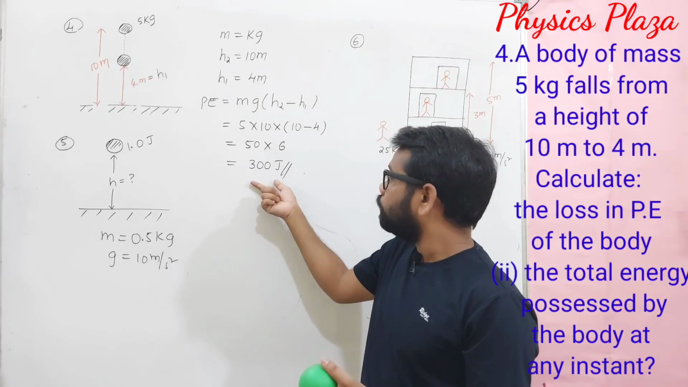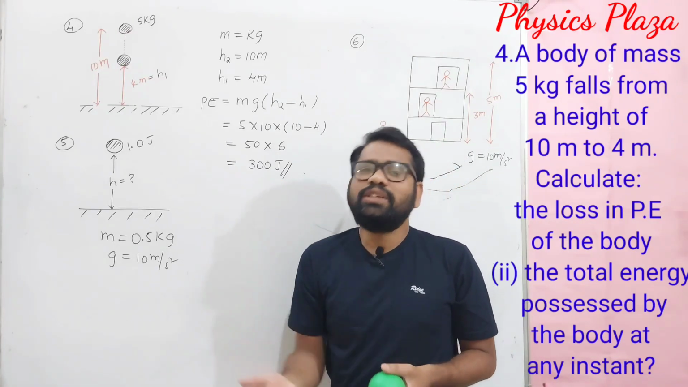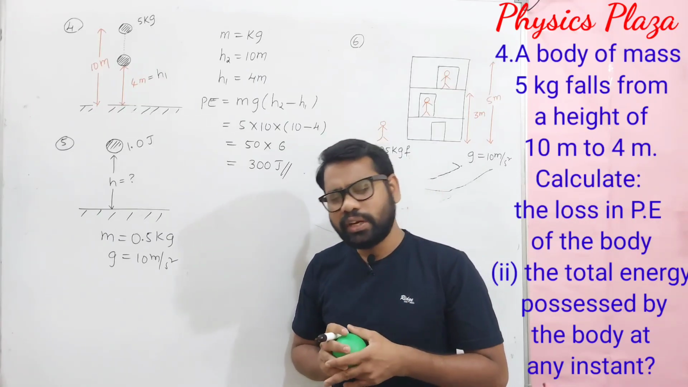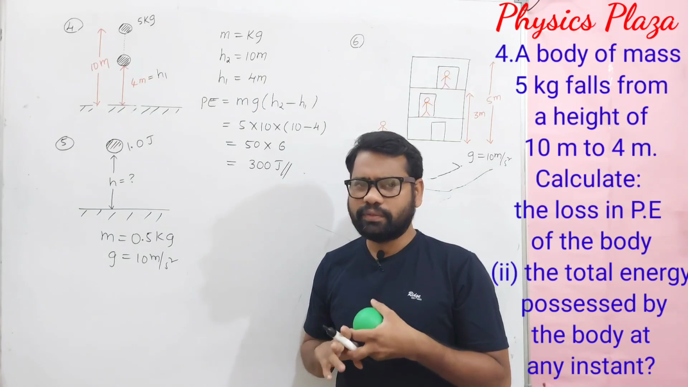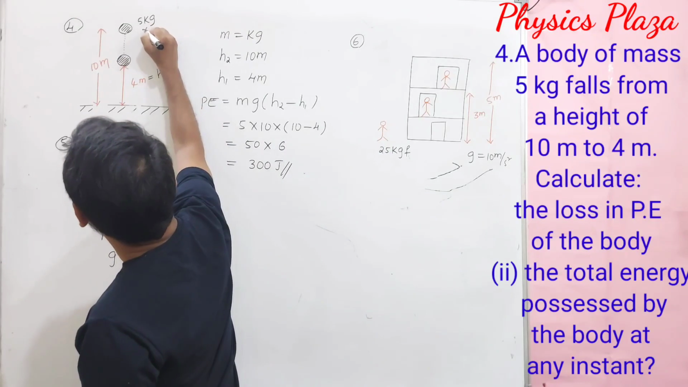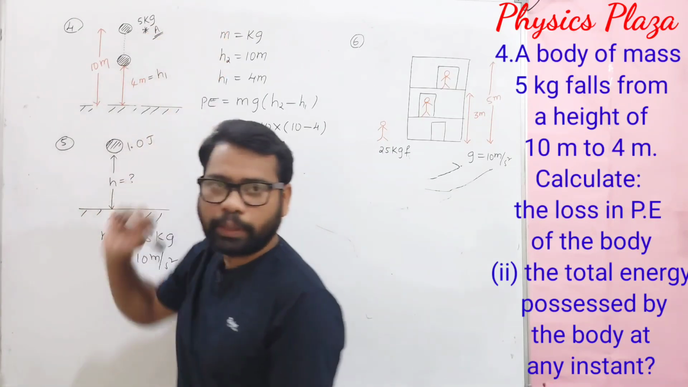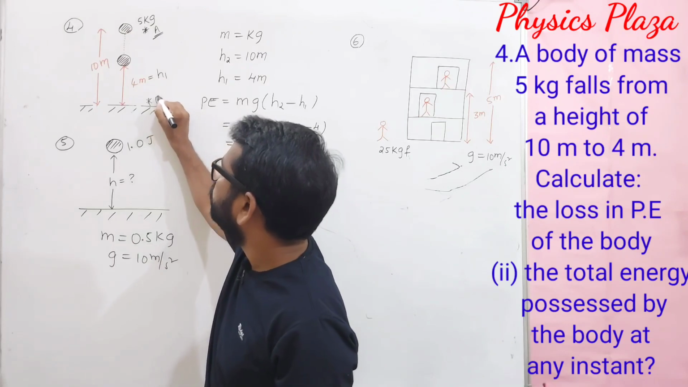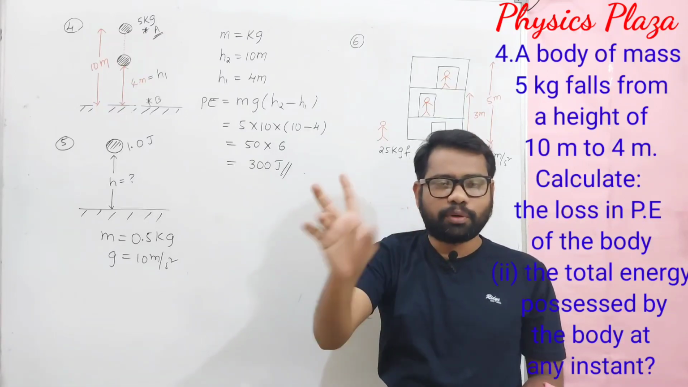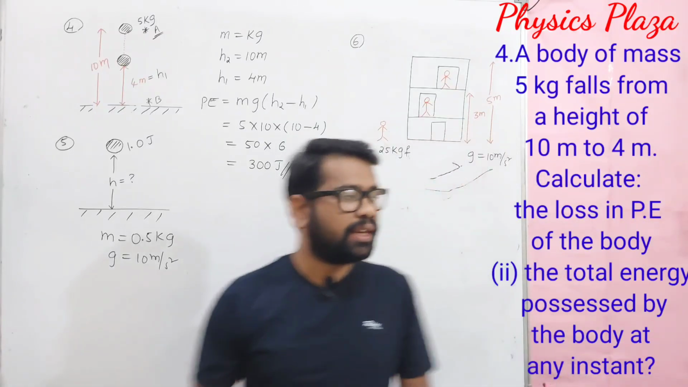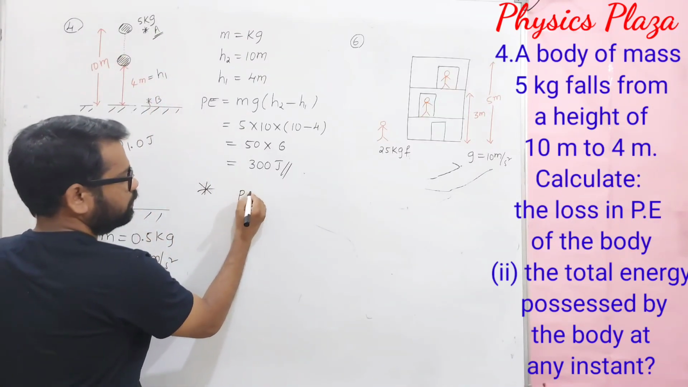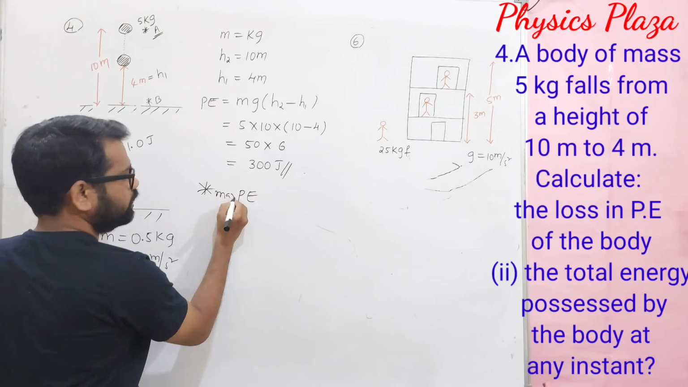So as this much loss is there in potential energy, what is the total energy at any point? They are asking us to calculate the total energy at any point. Children, here one very important thing: we can very easily calculate the total energy at any point. Let us take a point A and a point B. At point A, it possesses maximum gravitational potential energy. How can we calculate? It has only potential energy, maximum potential energy at point A.